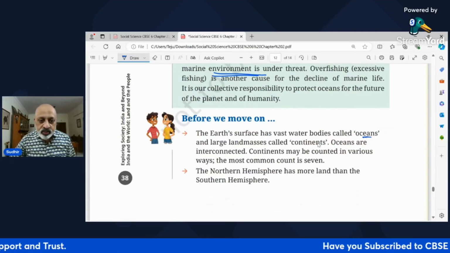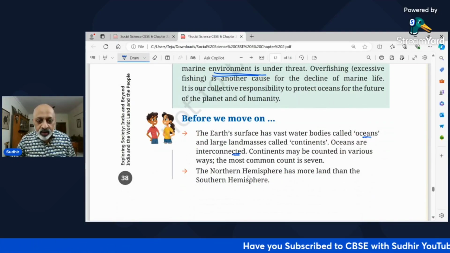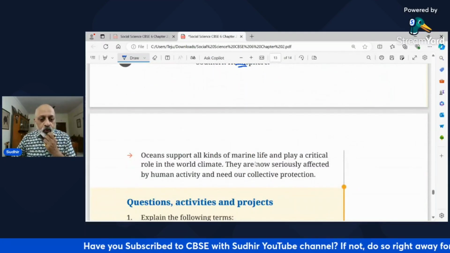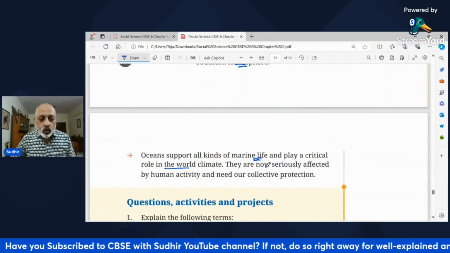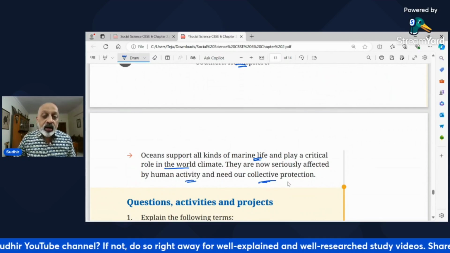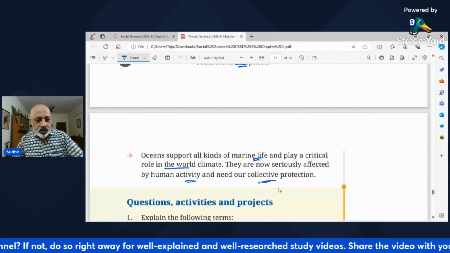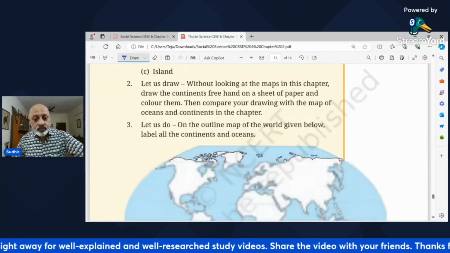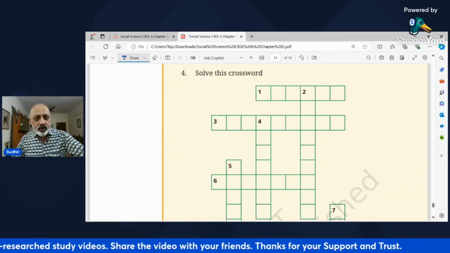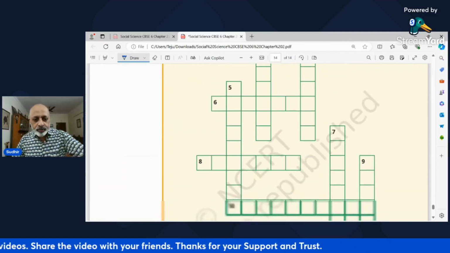They're called oceans. They're interconnected. The northern hemisphere has more land than southern hemisphere. And finally, they support all marine life and play a critical role in the world climate. And they are seriously affected and need our collective protection, right? तो क्वेश्चन एंड आंसर हम बाद में करेंगे. क्रॉसवर्ड ये आप खुद करें तो अच्छा रहेगा, या मैं करूं? करना है.